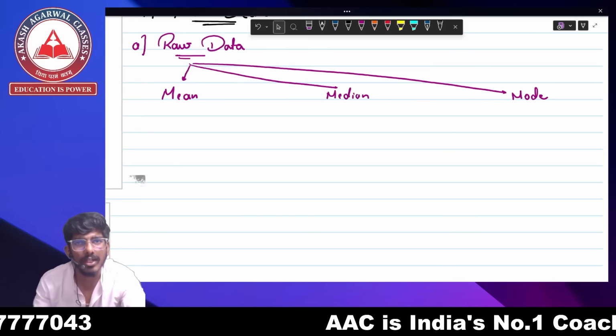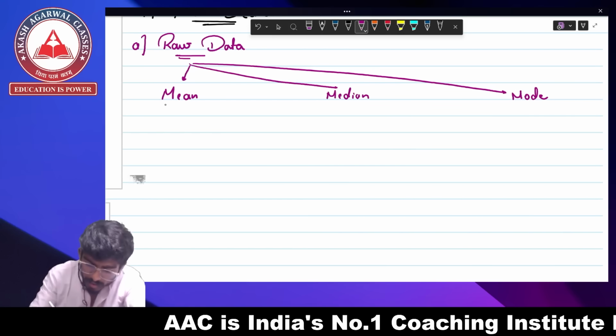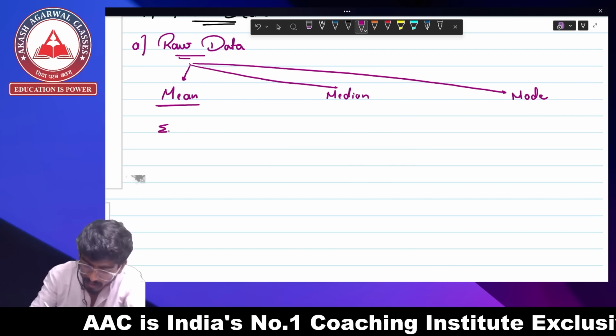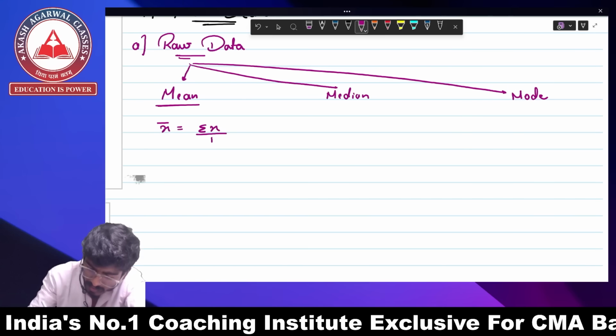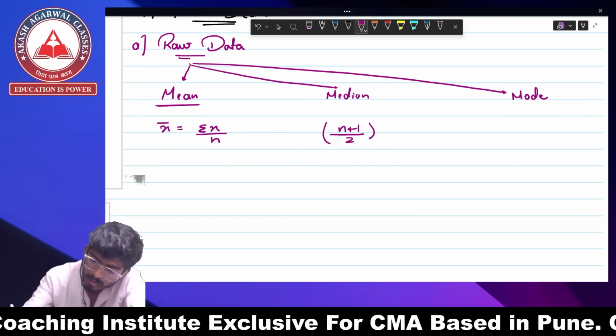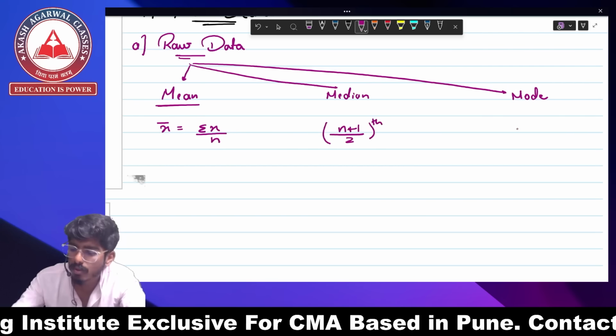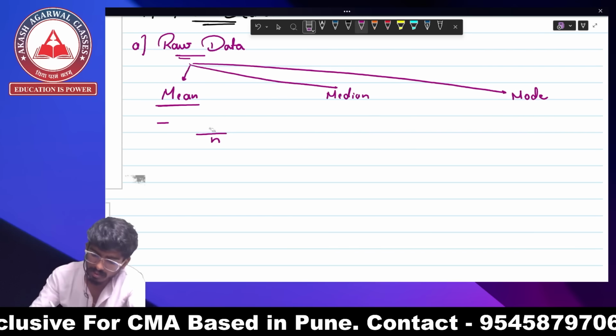Hopefully I'm assuming that you have studied central tendency before starting dispersion. Okay, so you know how to find the mean. The formula for mean is x bar equals summation of x upon n. For median, the (n plus 1) upon 2 observation, and for mode, the most frequently occurring item, right? So these are the formulas.